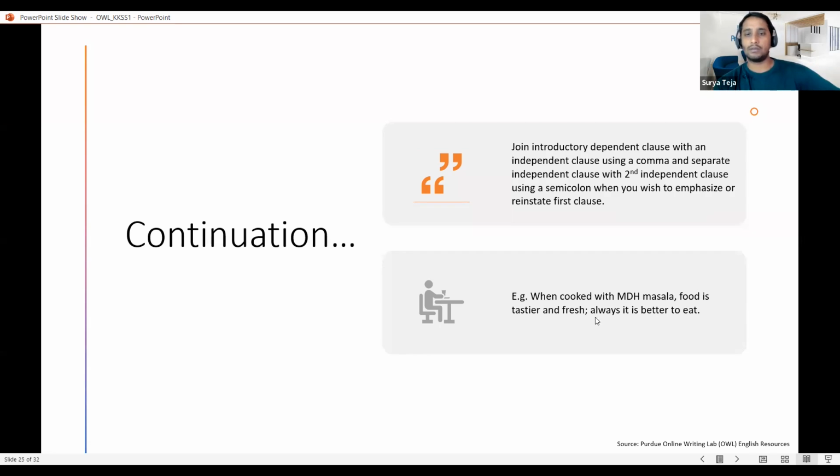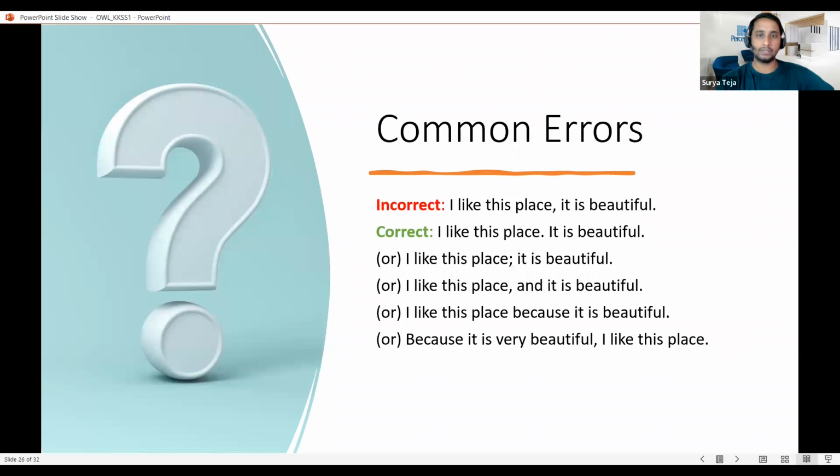And I am just putting emphasis on the first one by continuing another independent clause, which is always it is better to eat. In such a case, we use a semicolon so that we can emphasize the first independent clause. We can focus audience attention on that thing. So in such cases also, we use a semicolon, and in the previous one we did use a colon. So that's their importance in written communication.